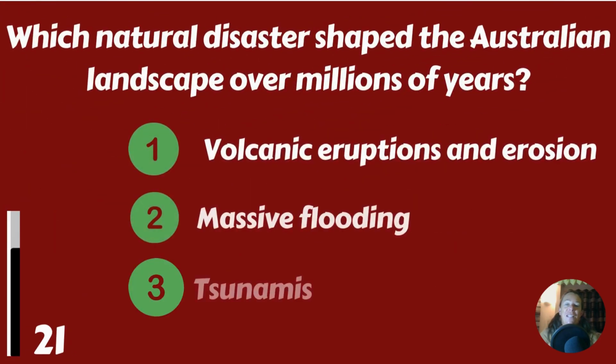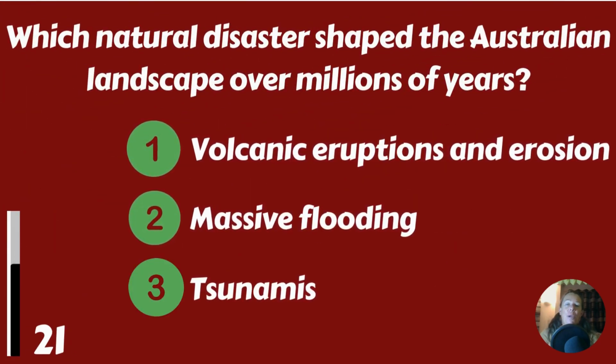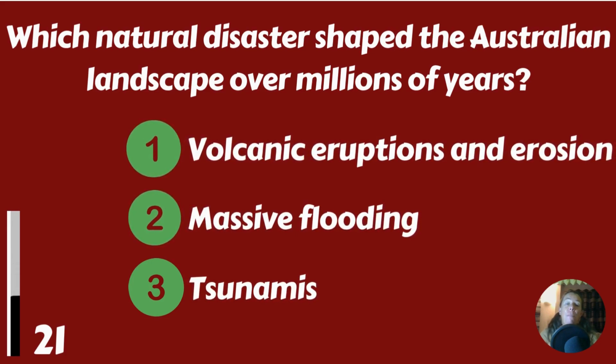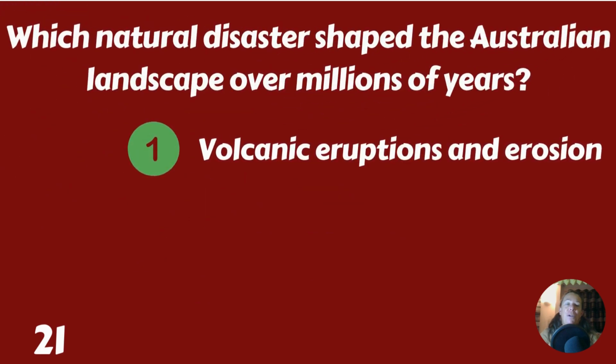Which natural disaster shaped the Australian landscape over millions of years? Volcanic eruptions and erosion, massive flooding, or tsunamis? Volcanic eruptions and erosion.